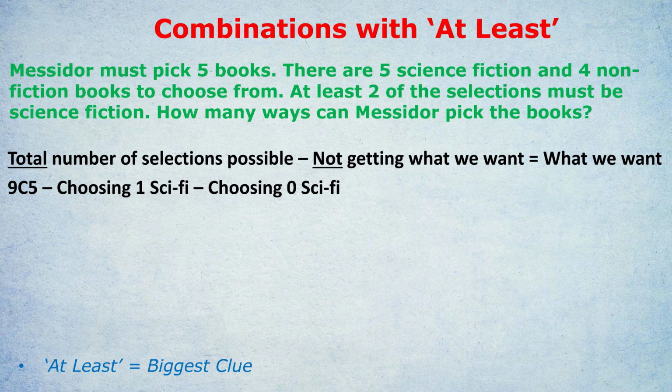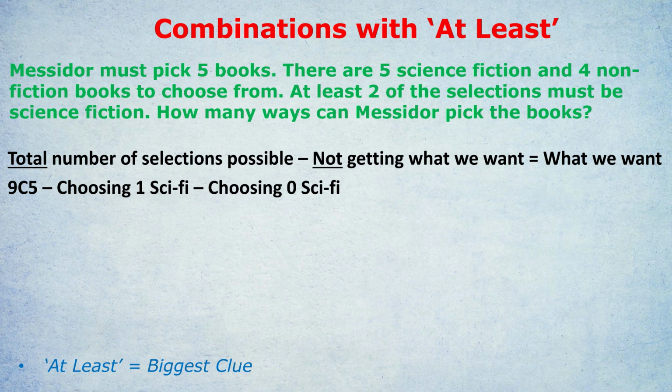If you didn't know what to do, but now you understand, you can pause the video and try and finish this off yourself, because there's still some little hard bits left. The hard bits that I'm referring to are working out the implications of those 2 failures. Choosing 1 sci-fi, it's not just like a formula I can just plug in. How do I choose 1 sci-fi?